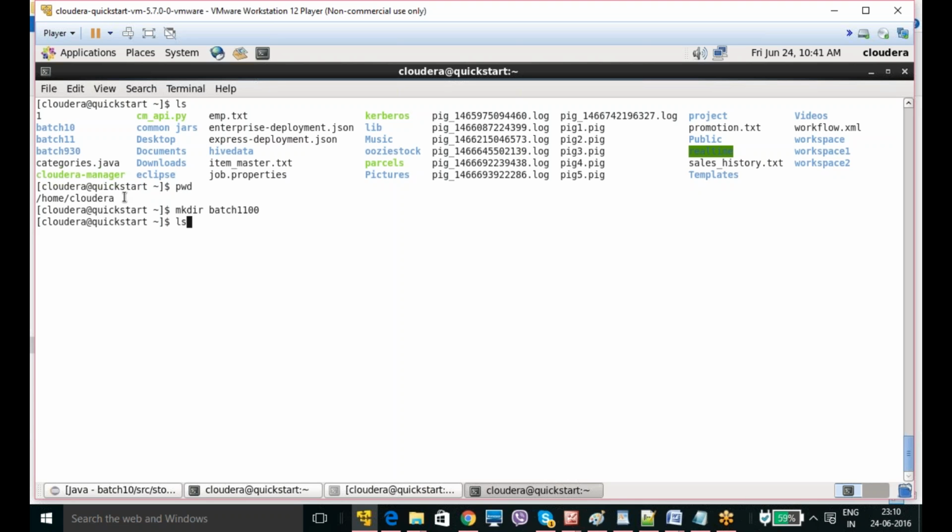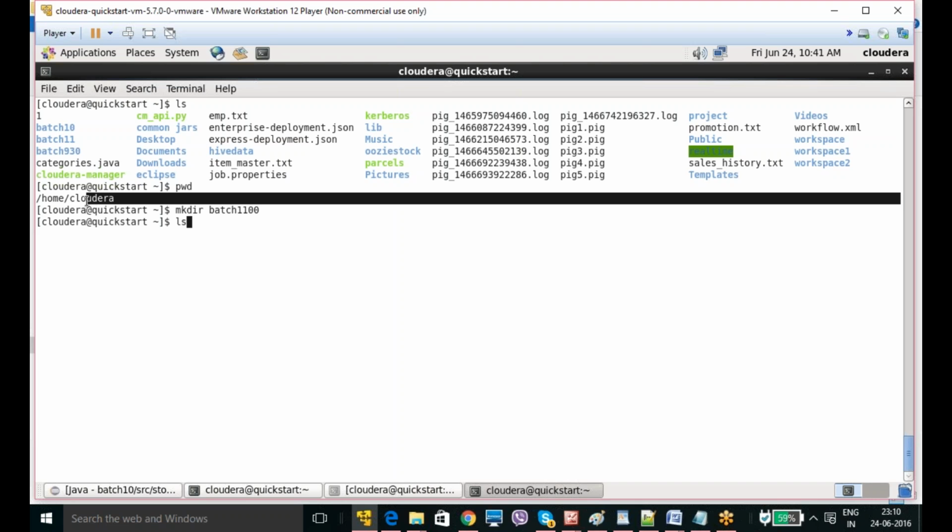But in the real-time scenario, this will be your user ID. Usually we call Cloudera a username. In real time they are going to give you a user ID. You are going to log in with that user ID. That means you are going to create folders or directories under your user ID. Your user ID is also one directory in the Linux system or Hadoop system. You got it?